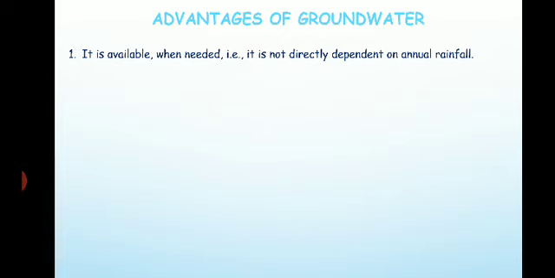In an open well you get water almost throughout all the seasons, except some drought conditions or heavy summer, right? Only during a few cases you will face some difficulties in getting groundwater, but it is available whenever you need it.